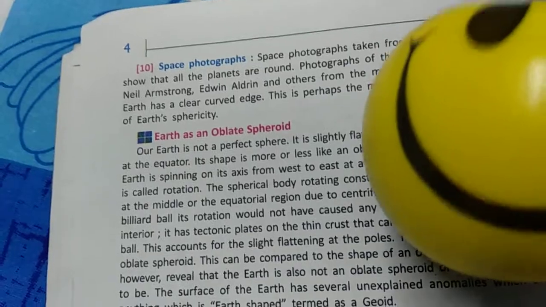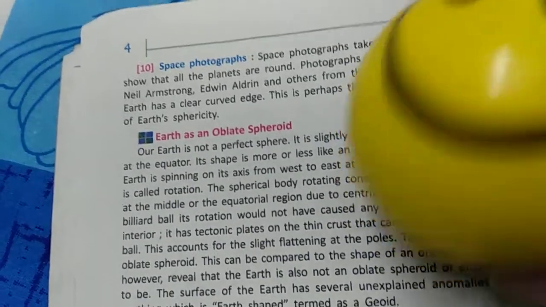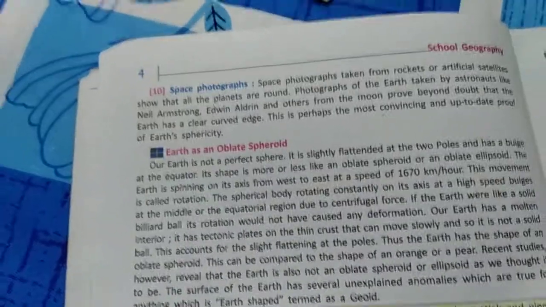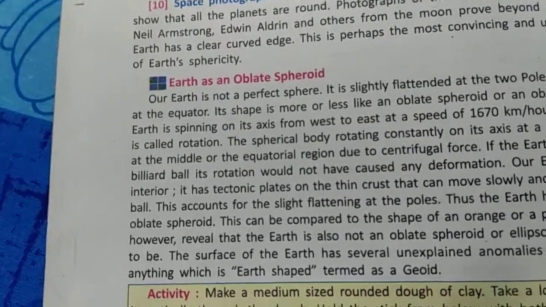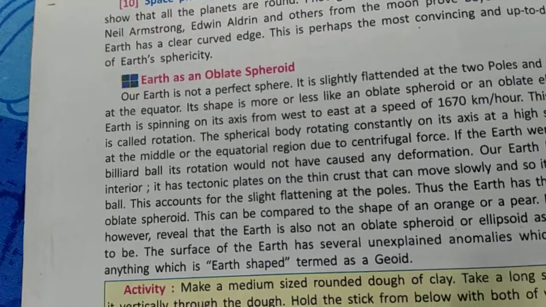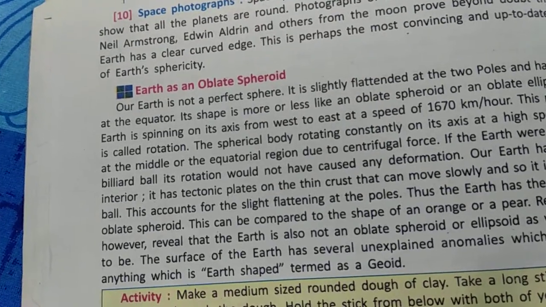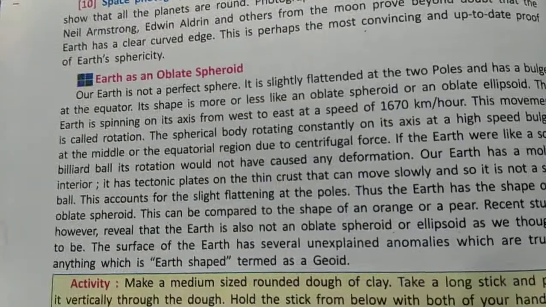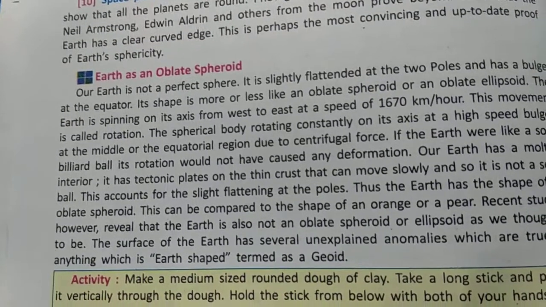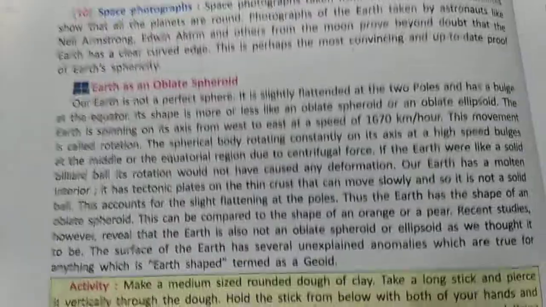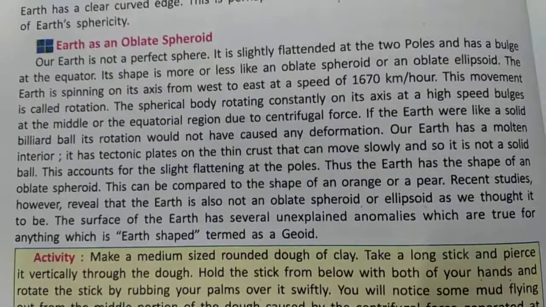So there is a bulge near the middle, that is the equator. Its shape is more or less like an oblate spheroid or an oblate ellipsoid. Okay.